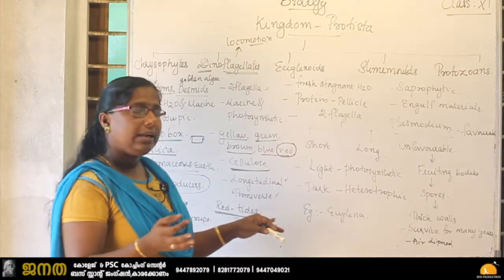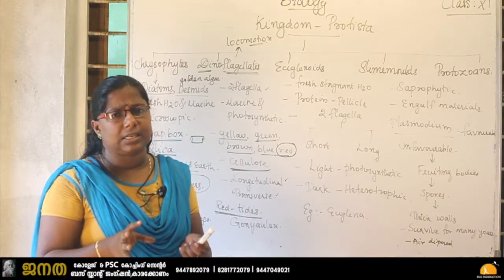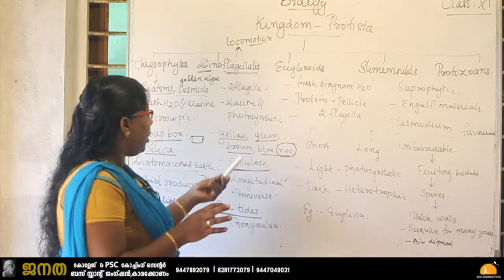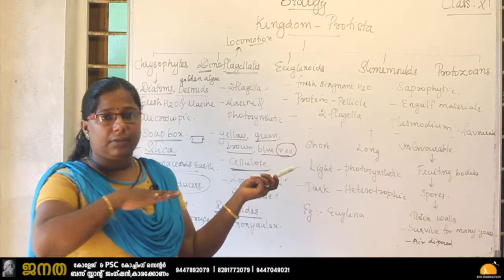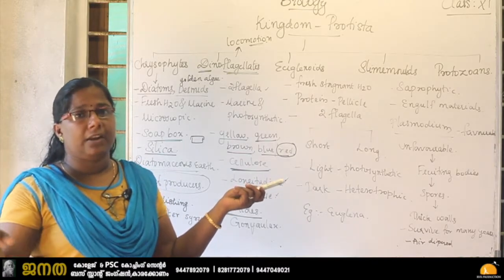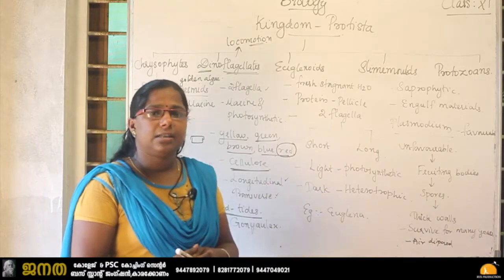Okay, so the tide will be seen in red color. That is the highly poisonous red dinoflagellate that will divide vigorously and spread over the sea, and at that time we can see the tide in red color, and that is called red tides.